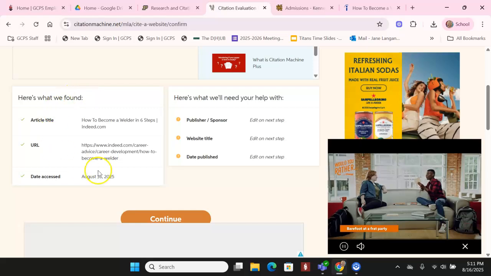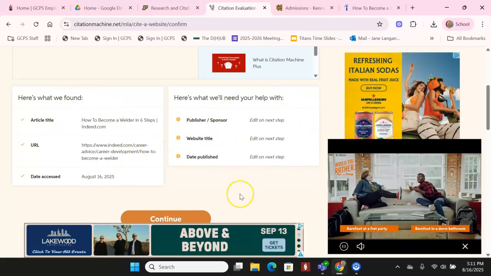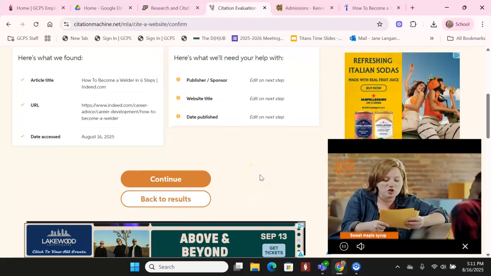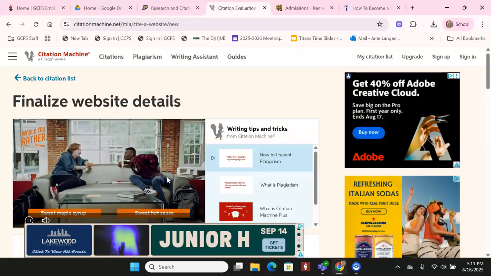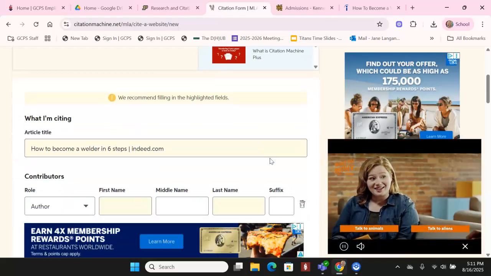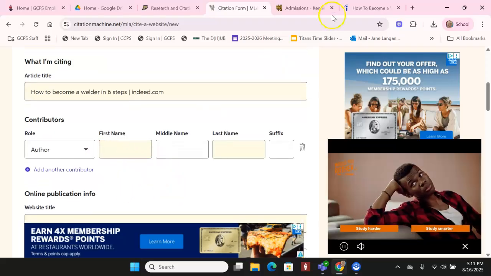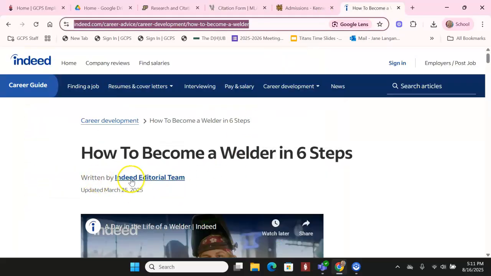And again, it says, here's the information we did find, but here's what we need your help with. Don't skip that step. You're getting this to do most of your work for you. Don't be too lazy and skip this. So it gives you the article title. Author, let's take a look. Well, the author is the Indeed editorial team, so it's not one particular person.